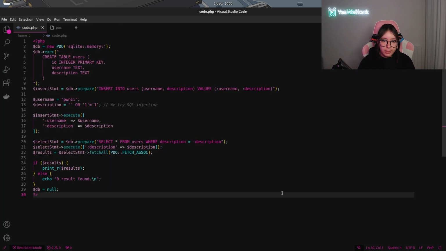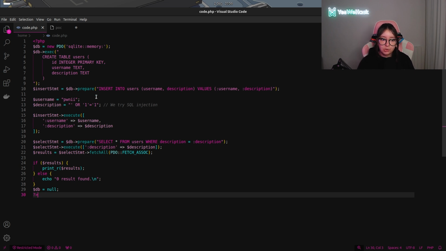I made this little script just to explain more easily. This is basically the case of the challenge. We have an SQLite database with a table users, and in this table we have two columns, the username and the description one.